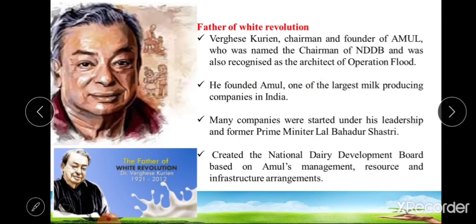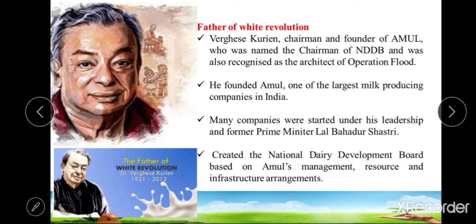After that, the next point is the father of white revolution. As we discussed earlier, Dr. Verghese Kurian was the father of white revolution. He was also known as the milkman of India. So Dr. Verghese Kurian was the chairman and founder of Amul Milk, who was also named the chairman of NDDB and was also recognized as the architect of Operation Flood.